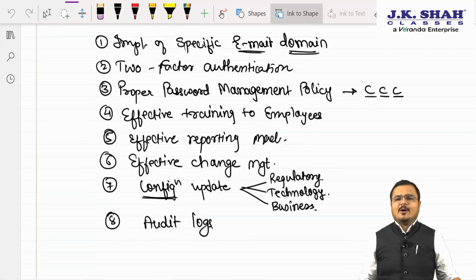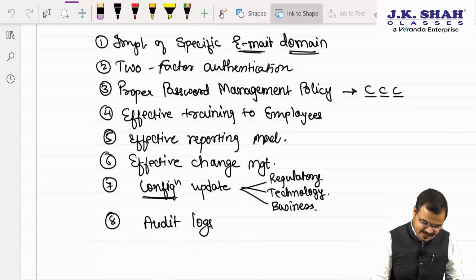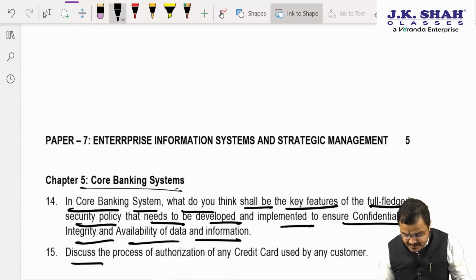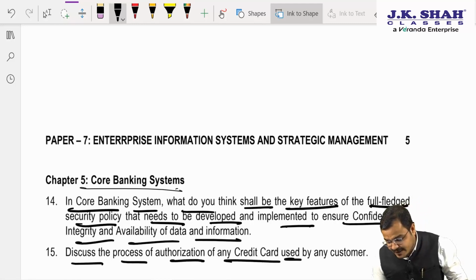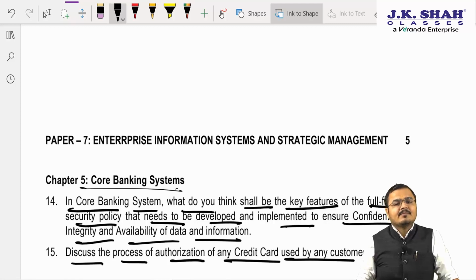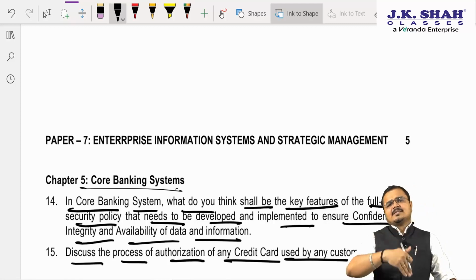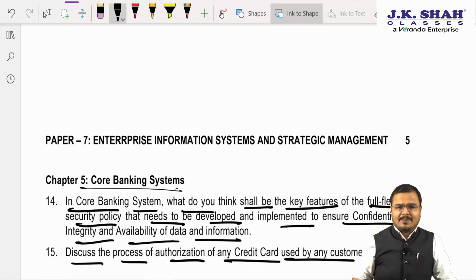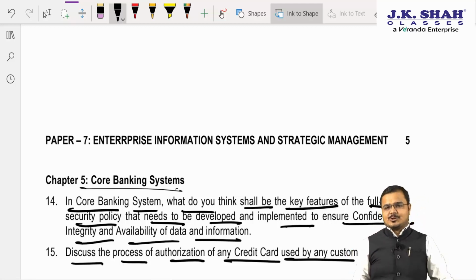Yes, sir. Now we'll see the next question, my dear chartered. Sir, what is the question? Discuss the process of authorization of any credit card issued to a customer. So, how the credit card which is issued to the customer gets authorized with a payment mechanism system, we are supposed to say this.